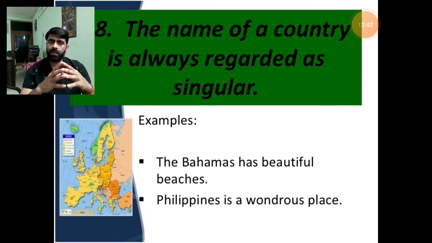Philippines is also plural in form, but this is the name of a single country, and that's why we are going to use the auxiliary in the singular form. So if we take the name of any country as the subject in a sentence, we should use the singular auxiliary with it, if we are talking about the single country.